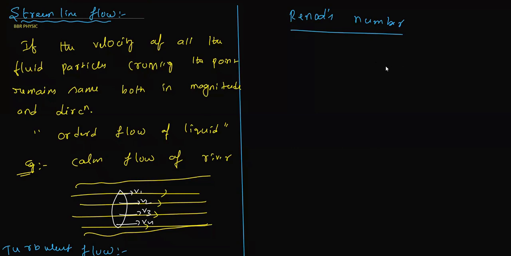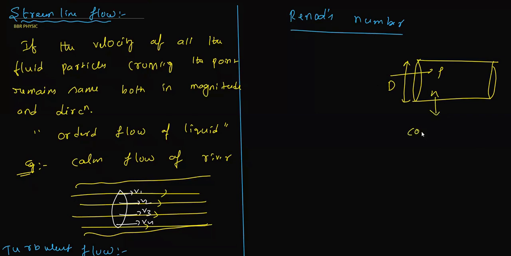For example, let me take one container, or rather one pipe, whose diameter is capital D. The liquid entering has density rho, and eta is the coefficient of viscosity. What viscosity means I'm going to discuss in the next topic. And Vc is the critical velocity, which we know here.